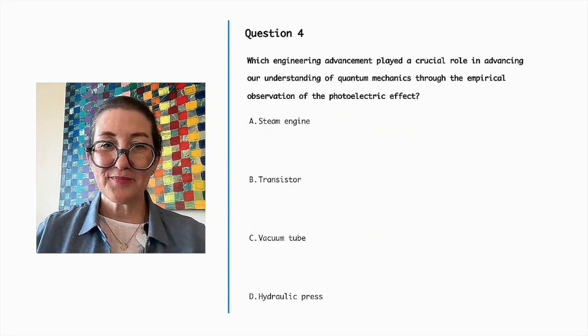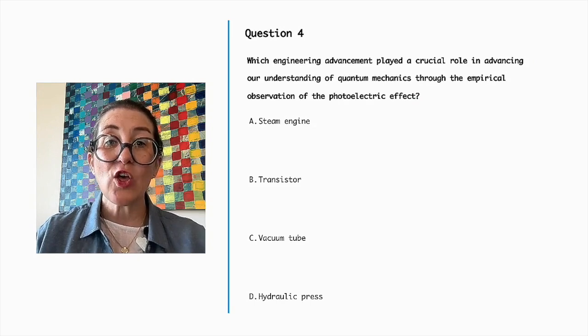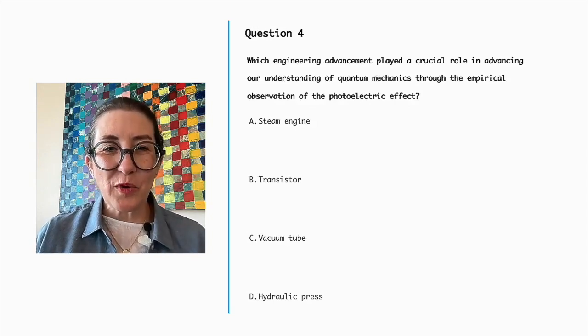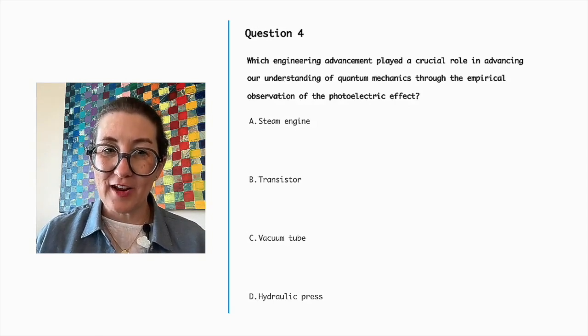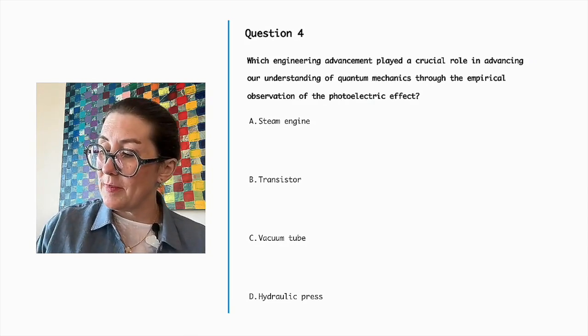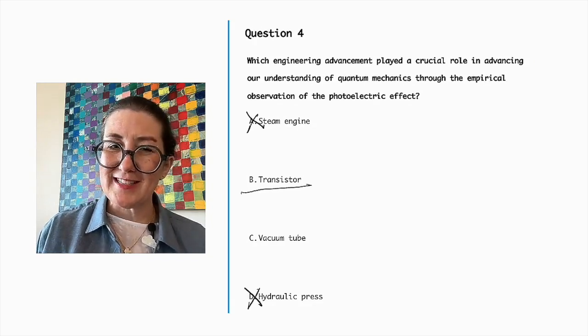Question number 4. Which engineering advancement played a crucial role in advancing our understanding of quantum mechanics through the empirical observation of the photoelectric effect? Steam engine, transistor, vacuum tube, or hydraulic press? Again, with question 4, I think we can very easily eliminate 2, if not 3, right off the bat. The steam engine and the hydraulic press, and probably transistor.